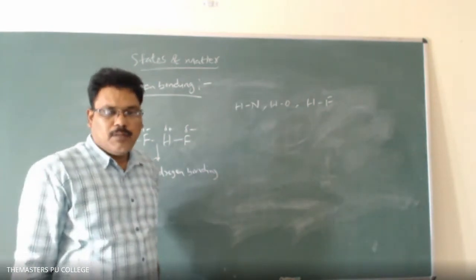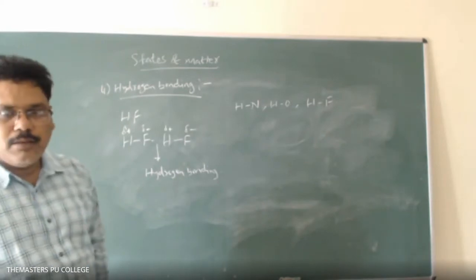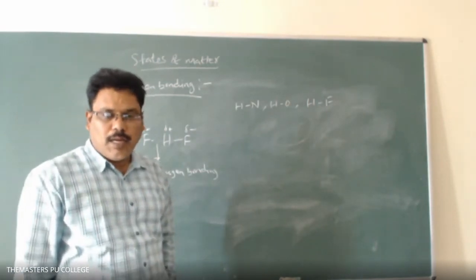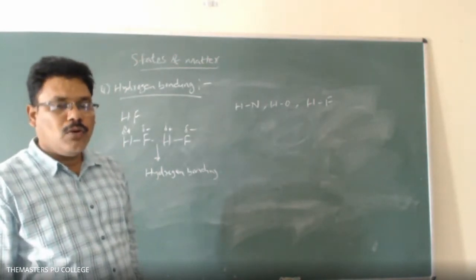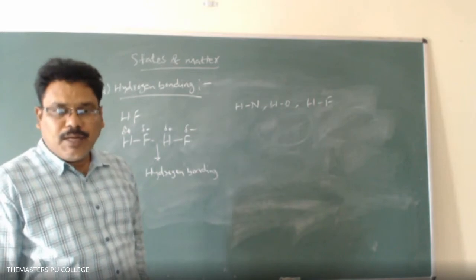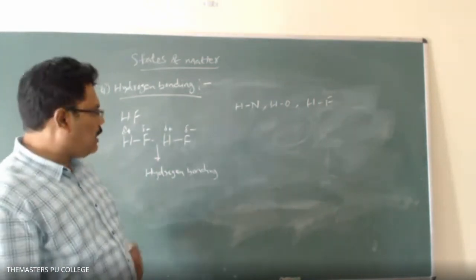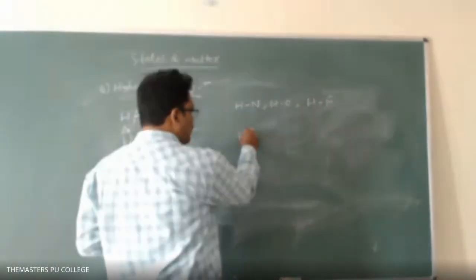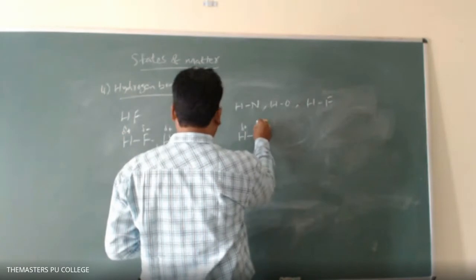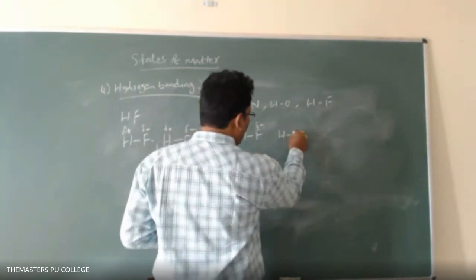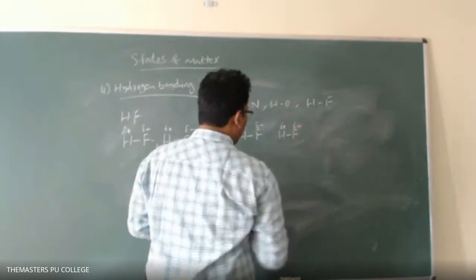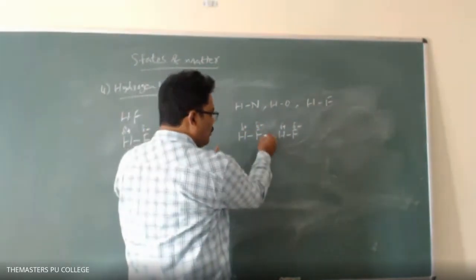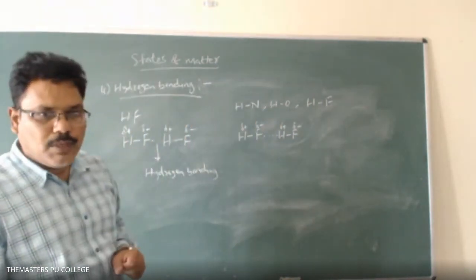Once more, I repeat the hydrogen bond definition: the electrostatic attractive force present between a positively charged hydrogen atom and a negatively charged more electronegative atom of different molecules of the same substance is known as the hydrogen bond. For example, hydrogen fluoride has a dipole moment with delta plus and delta minus, and another molecule also has a dipole moment. The positively charged hydrogen atom and the negatively charged more electronegative atom of different molecules form a hydrogen bond.